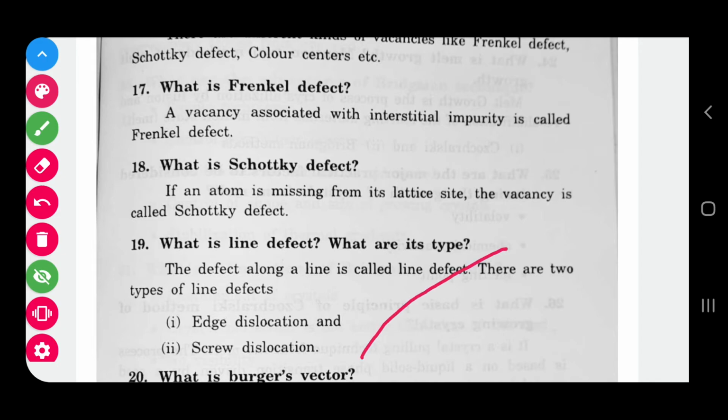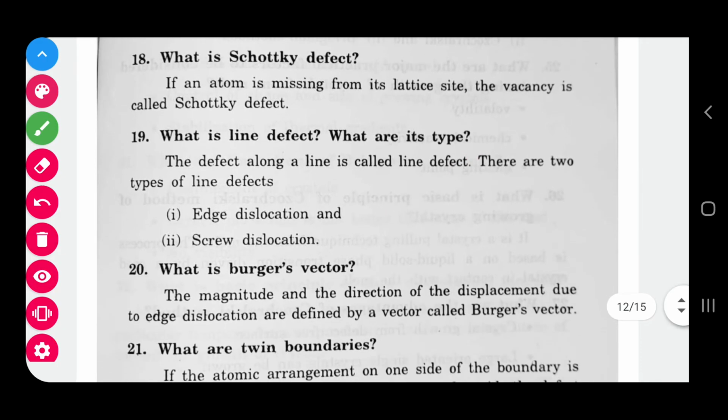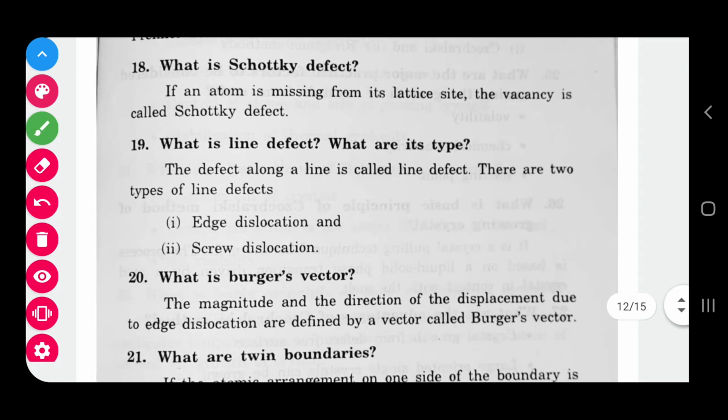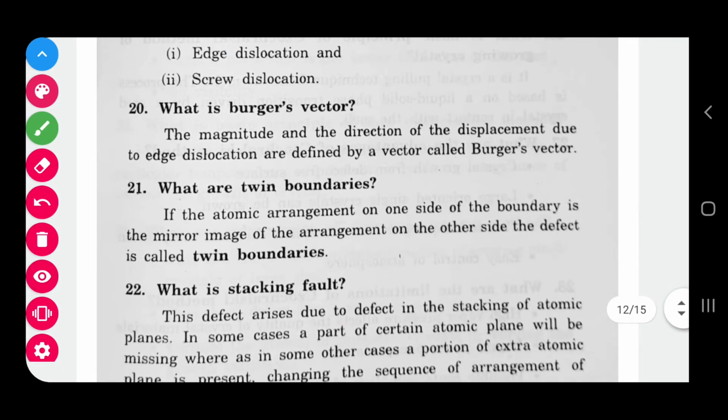And line defects: edge and screw dislocation. That is a defect along a line, so we call it a line defect. Examples are edge and screw, right? Okay, Burgers vector. What do you mean by Burgers vector? That is also very easy. Look at this.